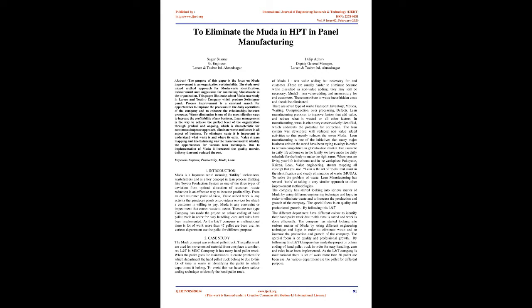There are 2 types. The company has made a project on color coding of hand pallet trucks in order for easy handling, care, and rules have been implemented. As the L&T company is multinational, there is a lot of work. More than 47 pallets are being used, as various departments use the pallets for different purposes.